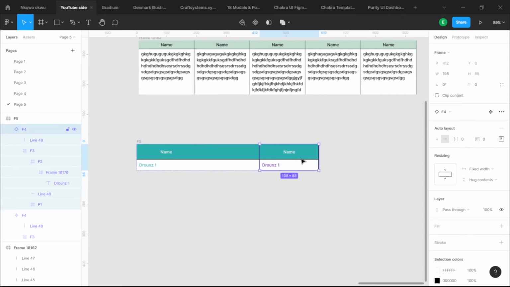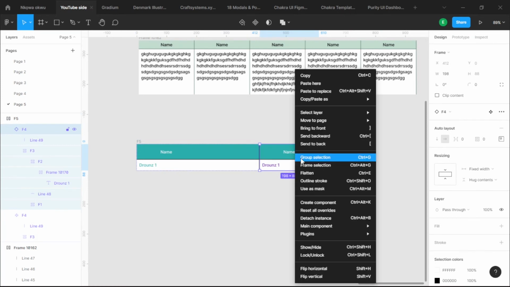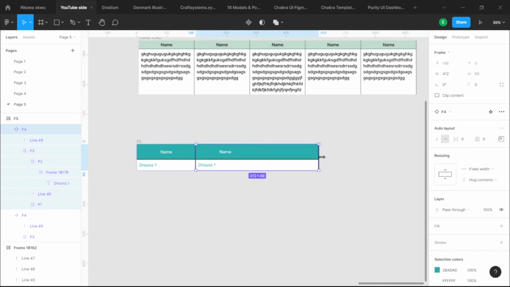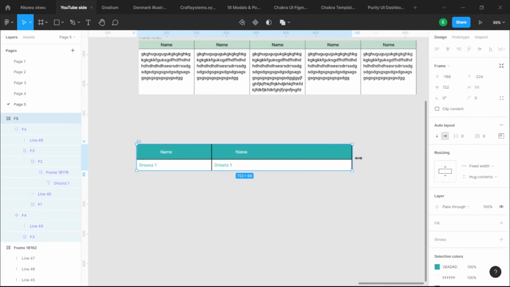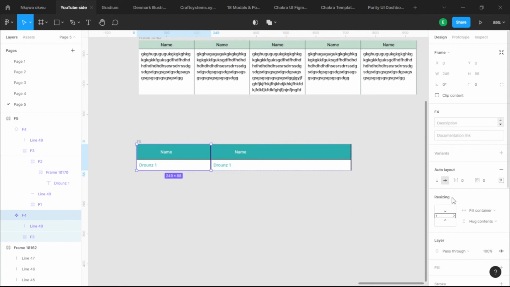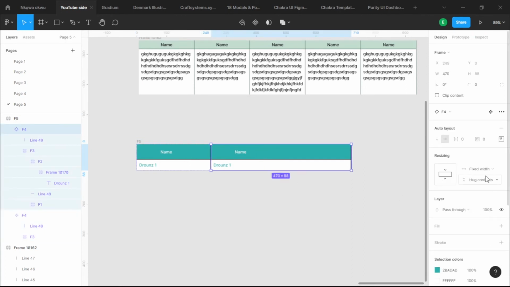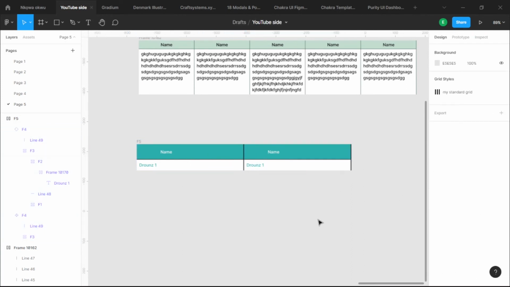You can come over to F4 here and do the same thing. Let's just reset overrides. This is not supposed to be happening. I think this is a bug on Figma, but it's not supposed to glitch that way. Now we have these components like this, and just look at how they are reacting. You can always come here and make this fill container and make this a fill container. Now they both fill that container and balance the space of the fixed content.